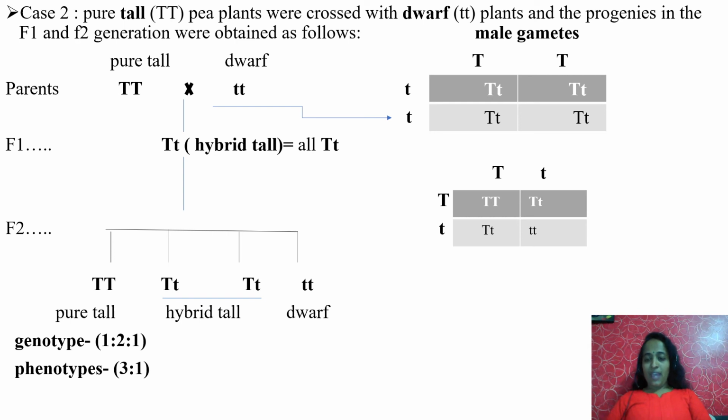In the examination, they may ask you a direct question like, in a monohybrid cross, what are the possibilities of the F2 generation? What is the phenotypic ratio or genotypic ratio of the F2 generation? The genotypic ratio is always 1:2:1 in a monohybrid cross in the F2 generation, and the phenotypic ratio is 3:1. Now tell me, what is the phenotypic ratio of the F1 generation in a monohybrid cross? All plants are tall. What is the genotypic ratio? You cannot write a genotypic ratio here because all plants are the same.